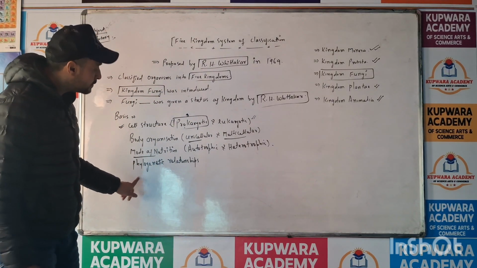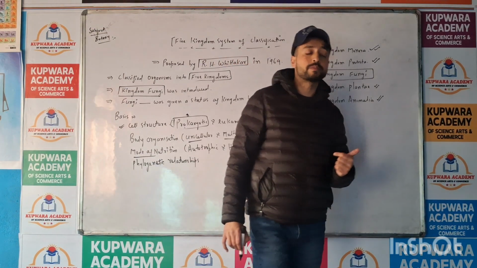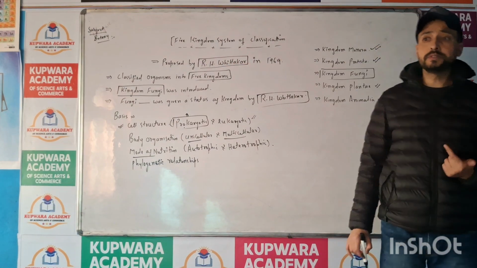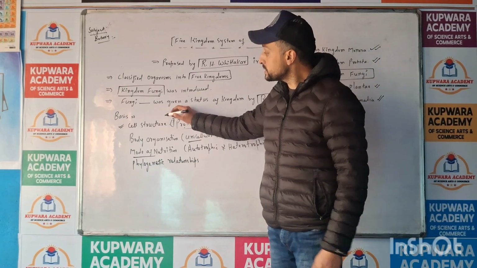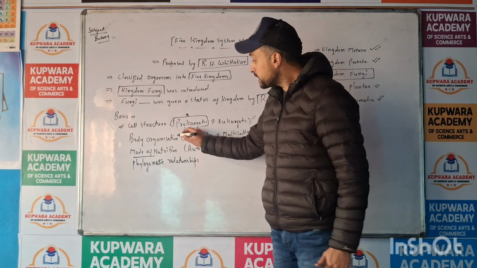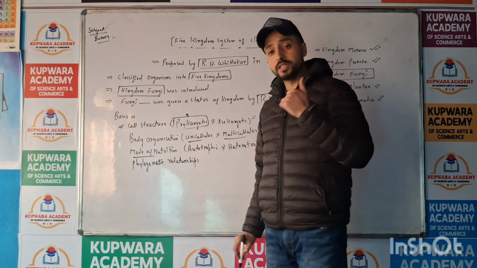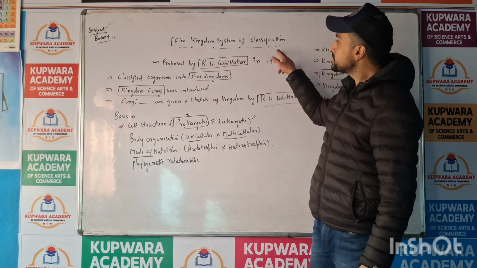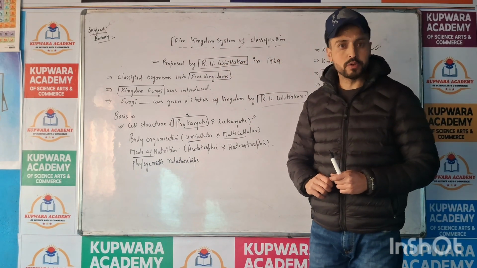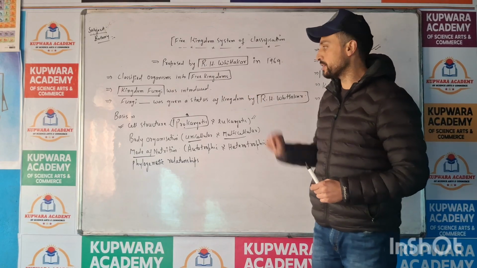And lastly, phylogenetic relationships. What is phylogenetic relationships? It is basically the evolutionary relationships. So, on the basis of cell structure, body organization, mode of nutrition, and phylogenetic relationships, the five kingdom system of classification was proposed by Robert H. Whittaker.